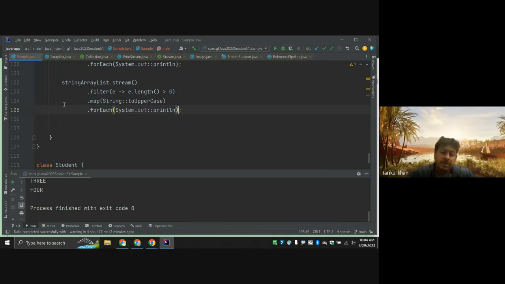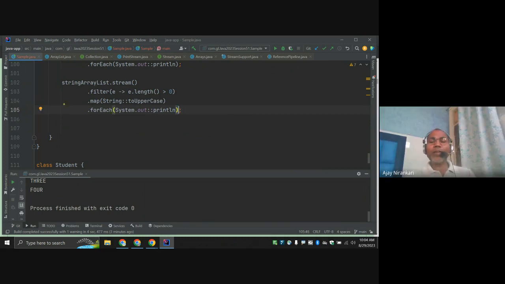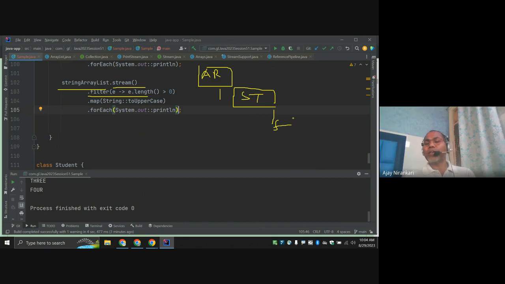Pipeline is stopped. So what I am trying to say here: till now you have an ArrayList object. You say dot stream. That stream is a new object created of the stream interface. In this interface I have a method filter. Then you call the filter method, and once filter is done, it again returns a stream.